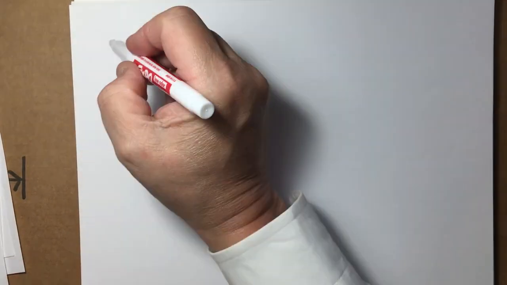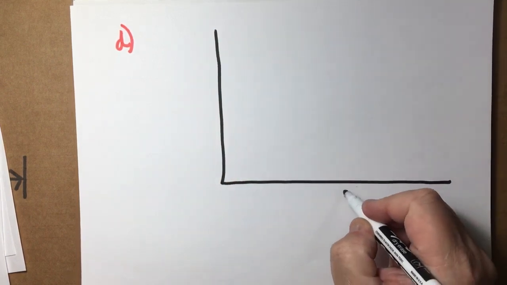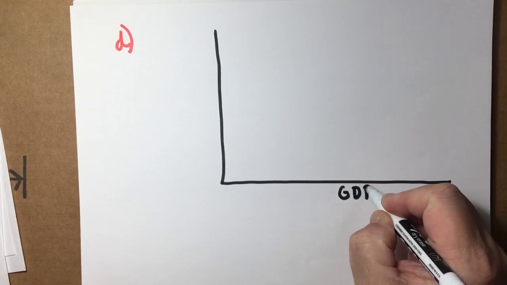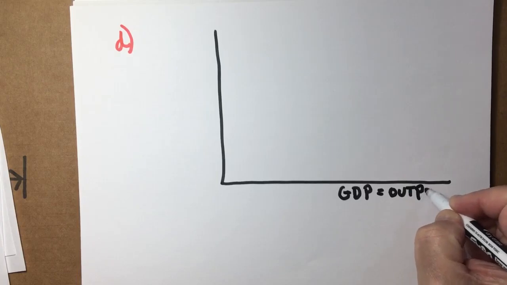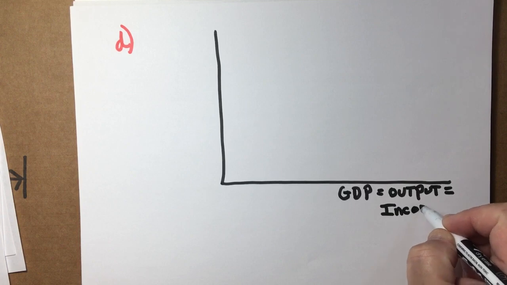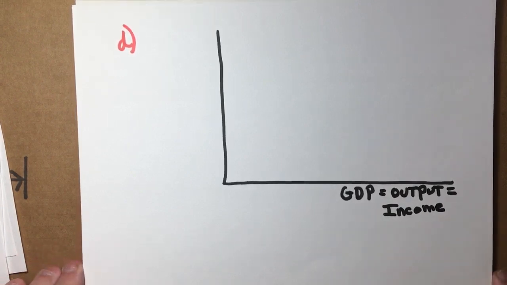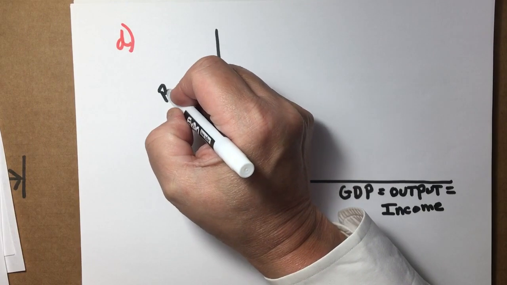Part D says, draw a correctly labeled graph of aggregate demand and aggregate supply. Well, you guys know that, basically. On the bottom is GDP equals output. GDP is the output of a country. And it also equals income. Because when people put things out, they get money for it, and that's their income. So those are the three things that should go on the horizontal axis. Over here is price level.